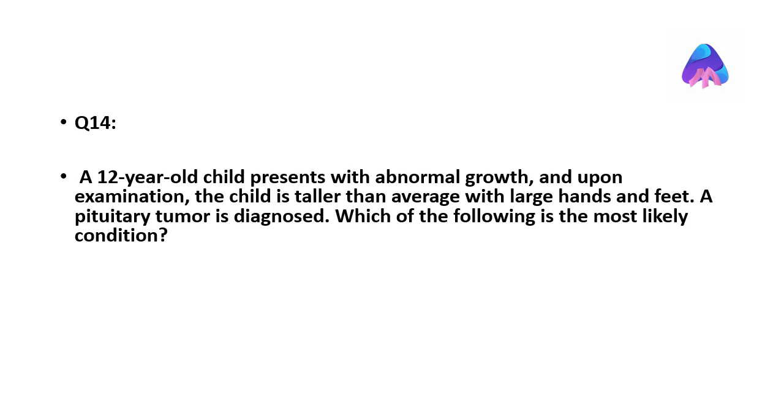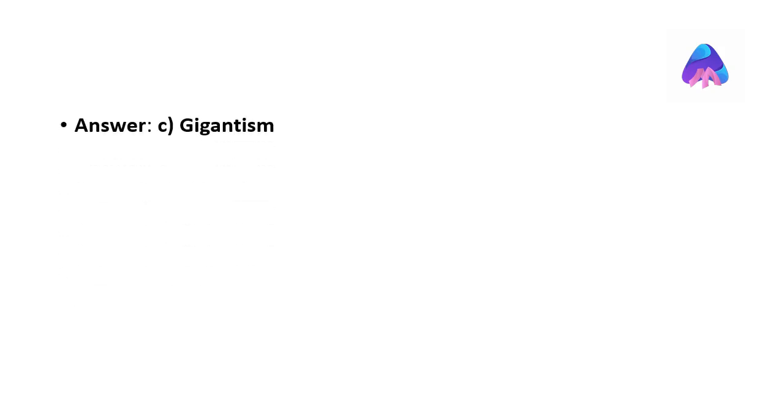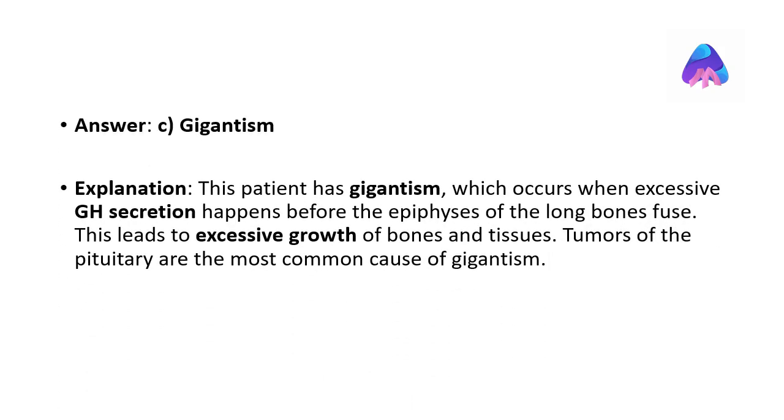A 12-year-old child presents with abnormal growth, and upon examination, the child is taller than average with large hands and feet. A pituitary tumor is diagnosed. Which of the following is the most likely condition? This patient has gigantism, which occurs when excessive GH secretion happens before the epiphyses of the long bones fuse. This leads to excessive growth of bones and tissues. Tumors of the pituitary are the most common cause of gigantism.